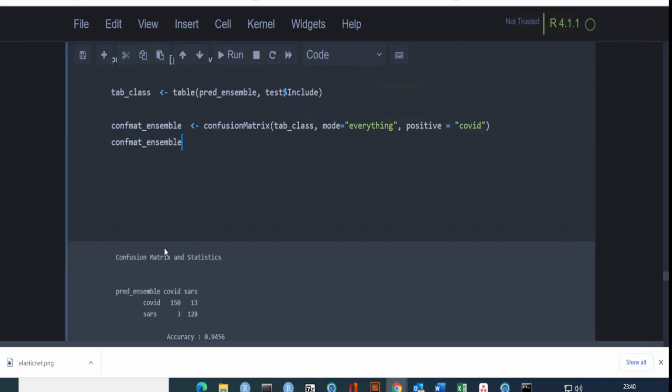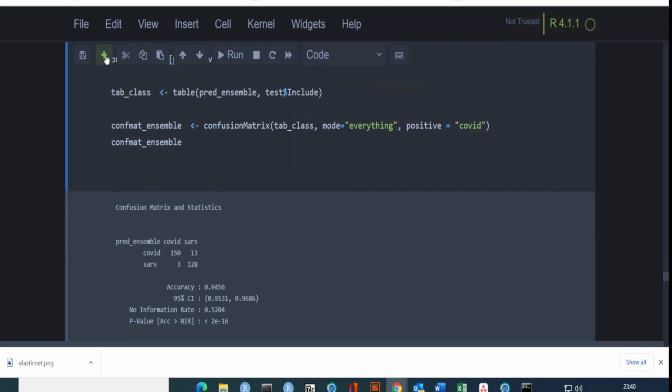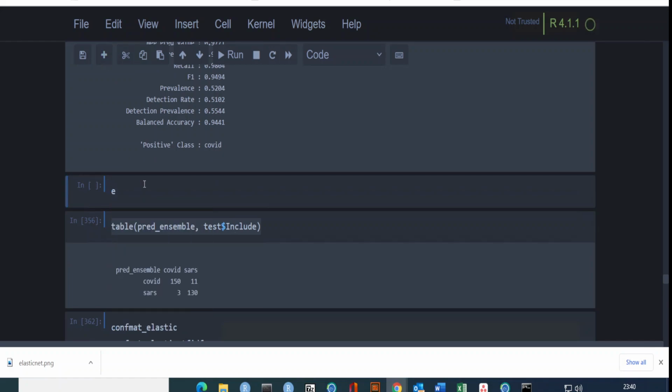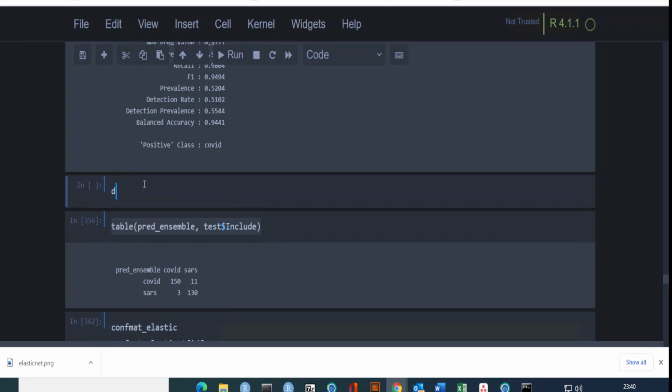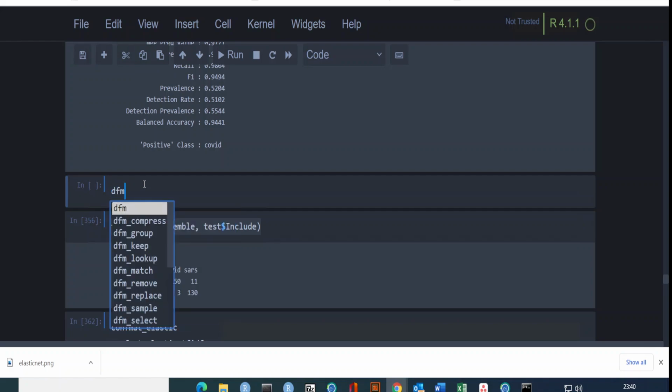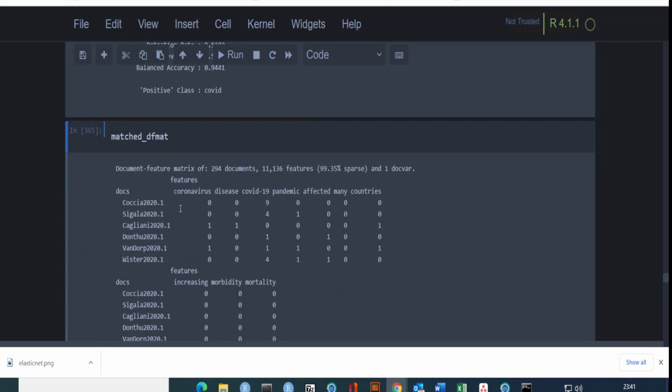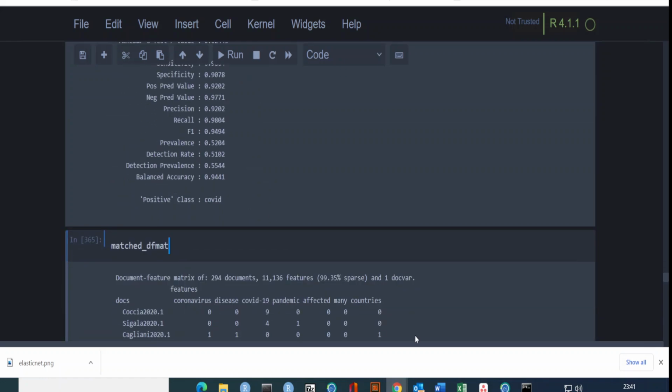But next I would like to show you how you can extract these labels actually, because we can kind of attach them. So if you remember, we have test data, the test DFM actually, DFMath. Okay, DF matched. This was our data. So this is match DFMath. So this is my data. So I have this, and then at the end of each, I want to attach for each algorithm whether it's stars or yeah, and then I want to create some kind of table, tabulated form, and then from there I want to calculate like Fleiss' kappa value, like agreement statistics if you have multiple raters. That's what I want to do in the next session.